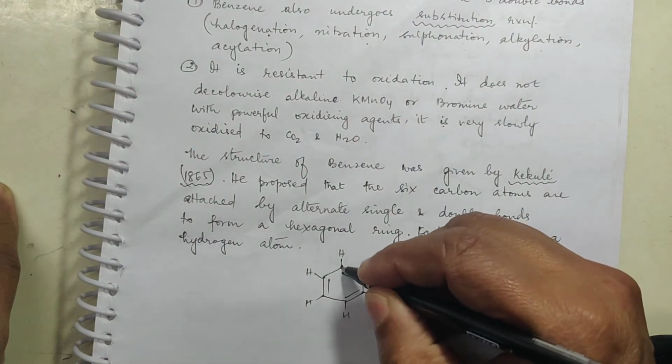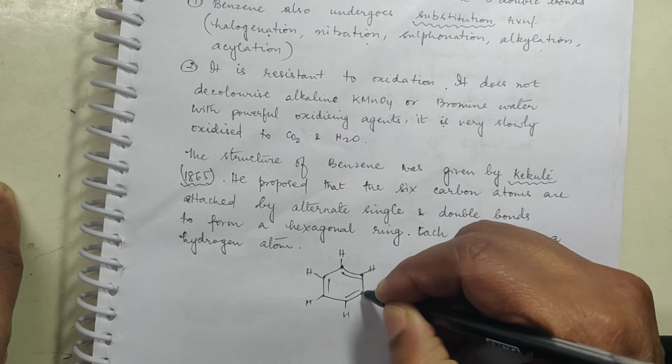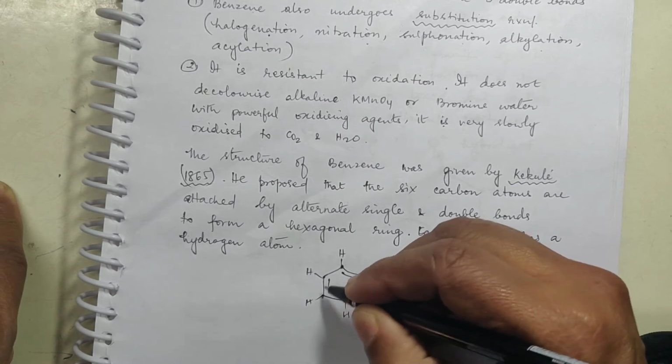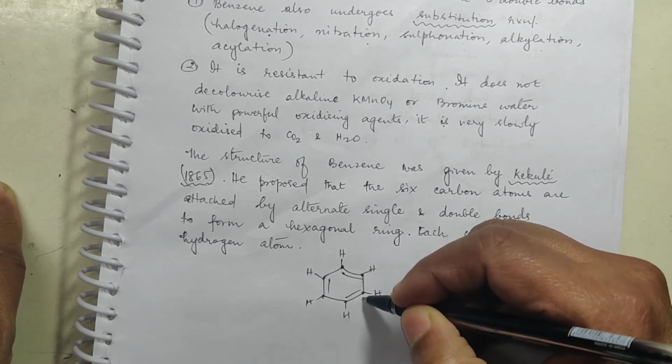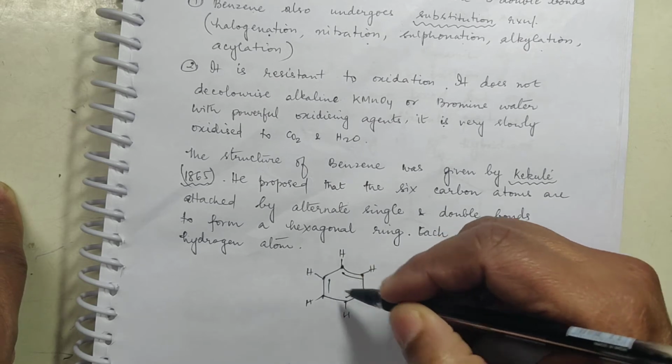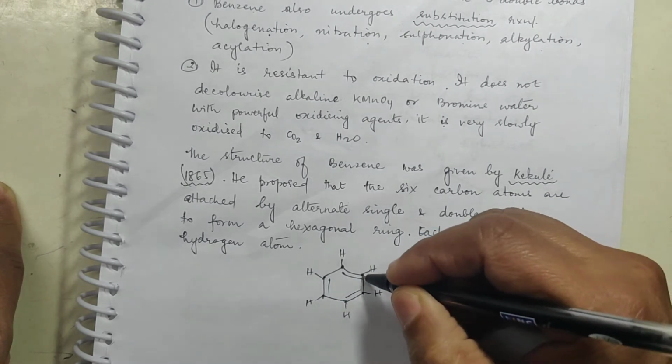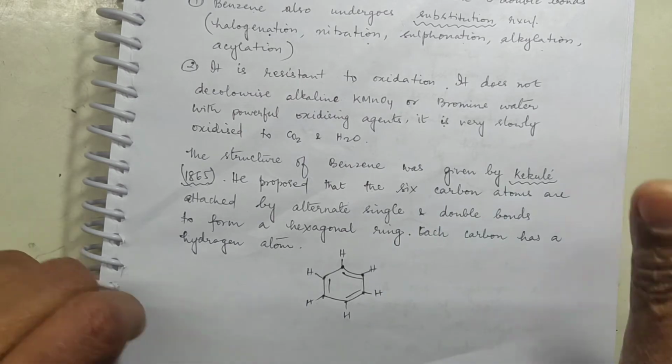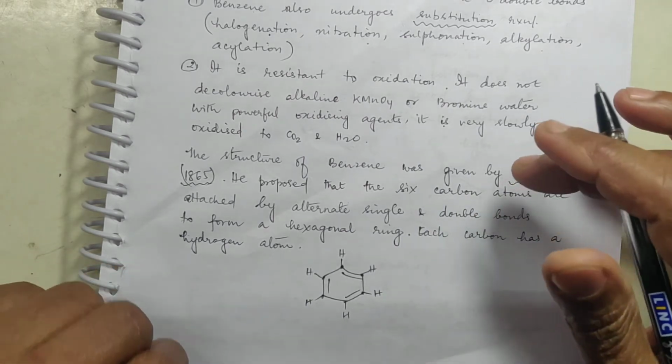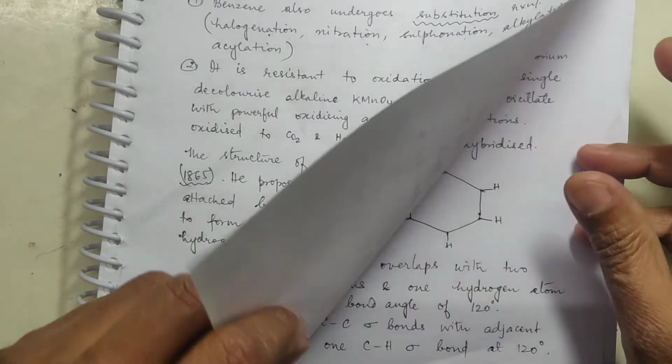Now each vertex is carbon. You have double and then single bond and then double and then single, like that, alternating double and single bonds, and each carbon is holding on to a hydrogen. So this is the structure that he proposed, the scientist by name Kekule.